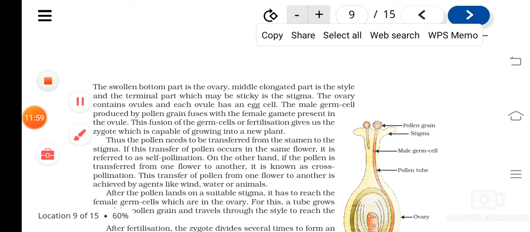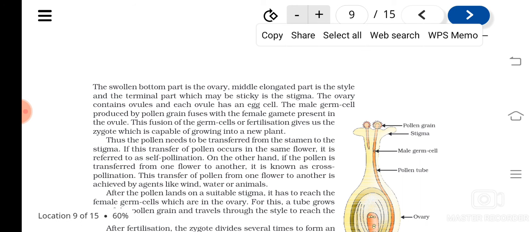Okay, and if the pollination is occurring between the anther and stigma of the same flower, it is known as self-pollination. Or if the pollination is occurring between the anther and stigma of the same flower, or between the anther of one flower of one plant to the stigma of another flower of the same plant, then we call it self-pollination. So pollination is the transfer of pollen grains from anther to stigma.